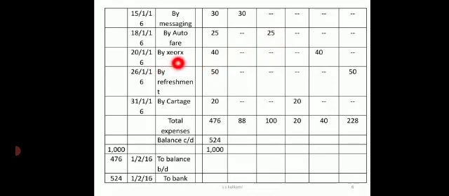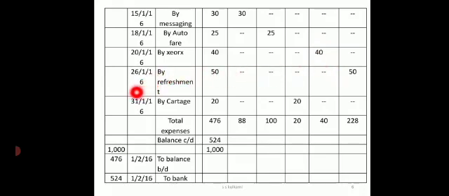Next one is Xerox charges on 20th. So Xerox, I will write here by Xerox, 40 rupees is spent, the total amount spent. Now Xerox is nothing but printing and stationery. So I will come to the printing and stationery column and write 40 rupees in that particular column.